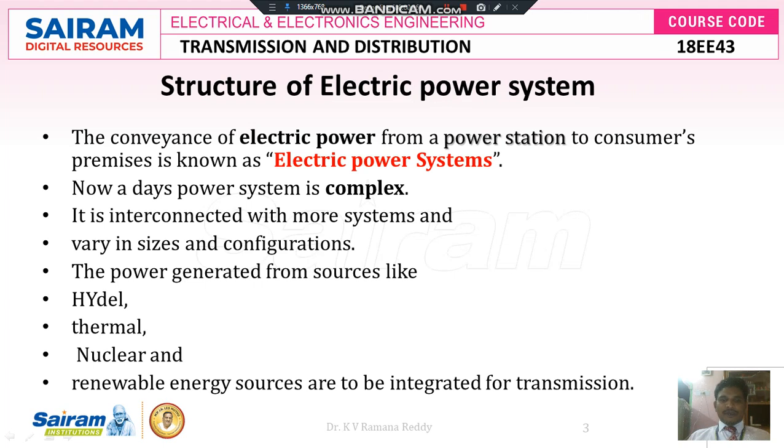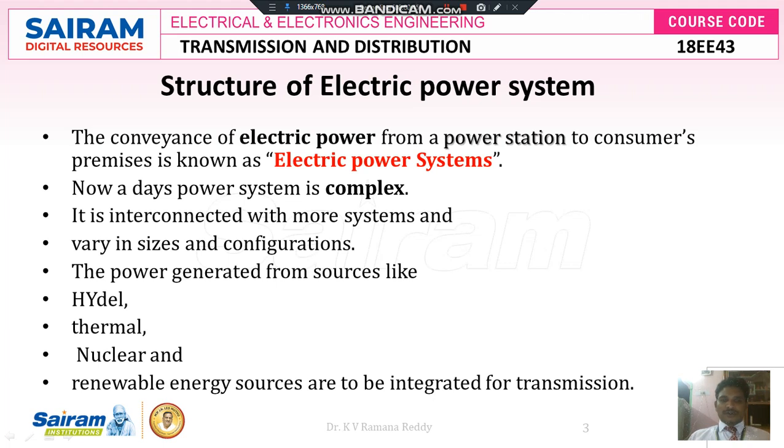So what is meant by electric power system? Electric power system is nothing but the sum of generation system, transmission system and distribution system. In an electric power system, we transfer the electrical power from the generating station, power station, to consumer premises, hence it is called the electric power system.